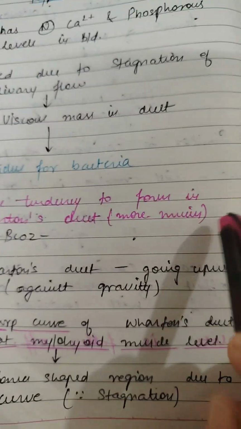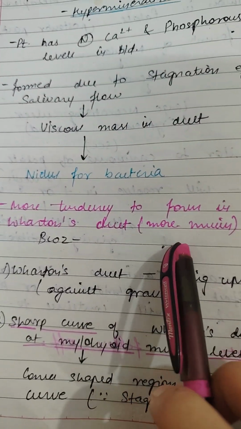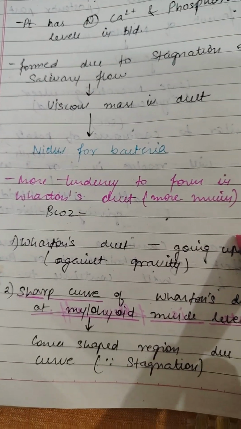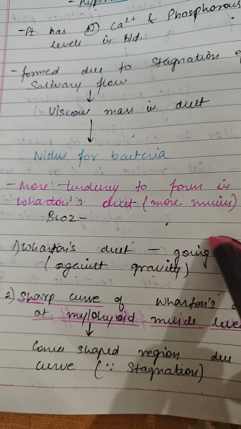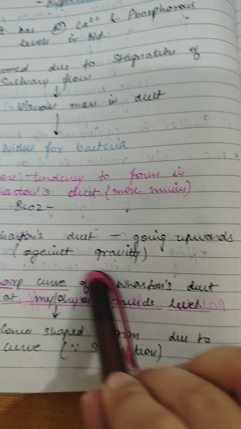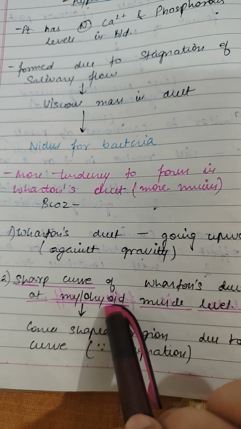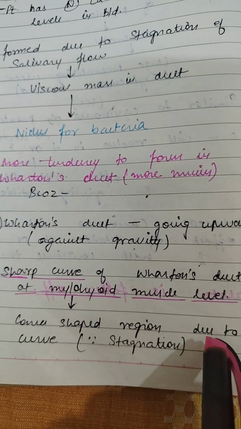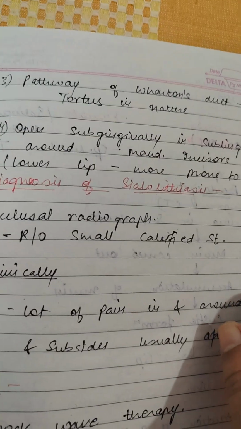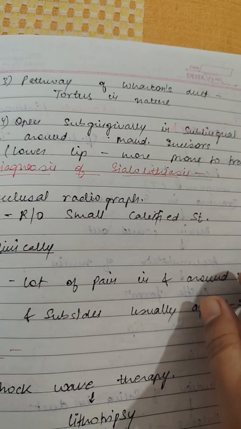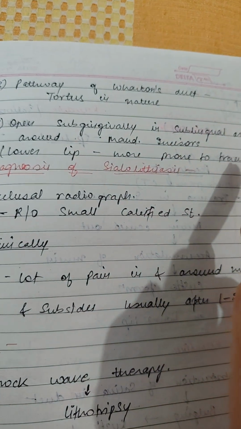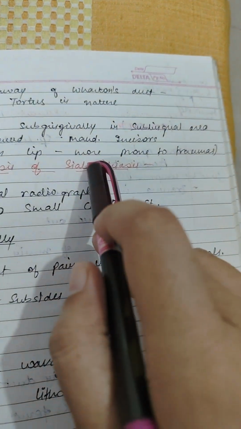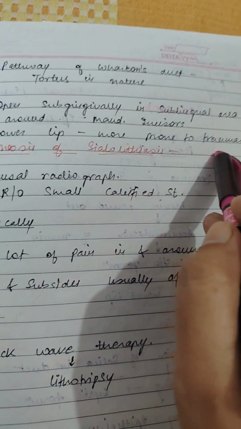Sialolith has more tendency to form in the Wharton's duct because it has more mucin, which means more viscosity. And the other reasons for occurring in the Wharton's duct is that it is going upwards against the gravity. It has a sharp curve at the mylohyoid muscle level, which helps in the stagnation of the salivary flow. The pathway of Wharton's duct is tortuous in nature. The duct opens subgingivally in the sublingual area around the mandibular incisors, around the lower lip, which is why it is more prone to trauma.